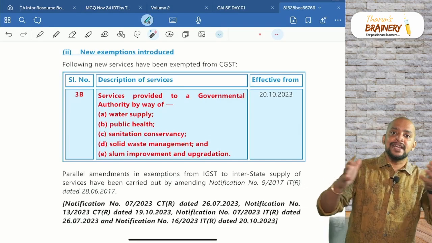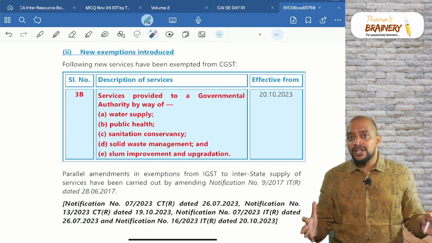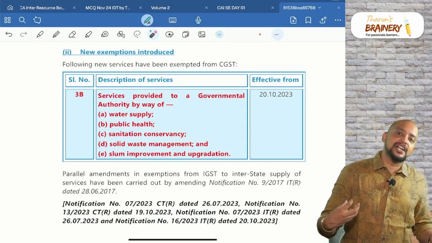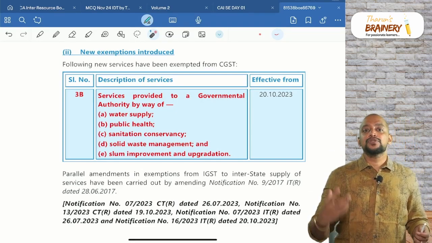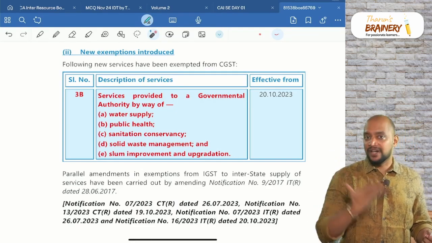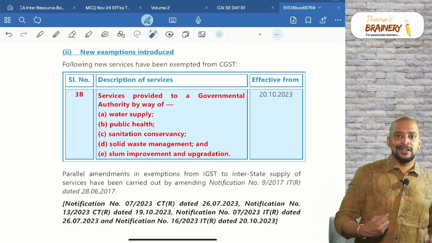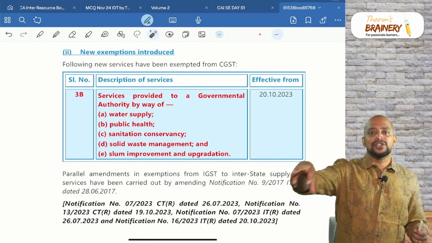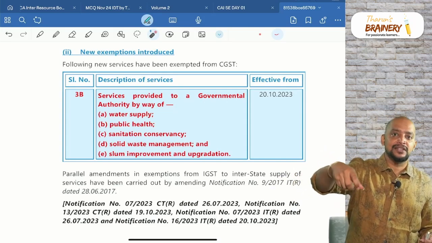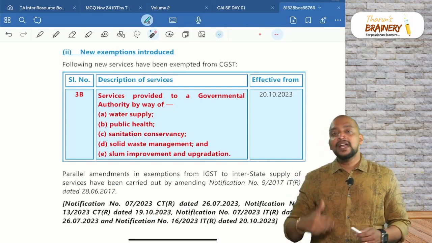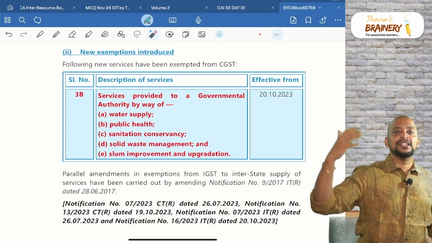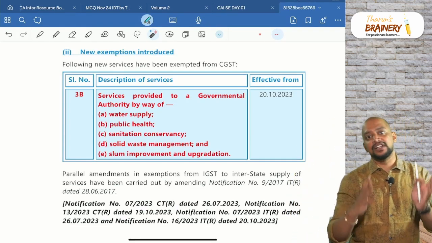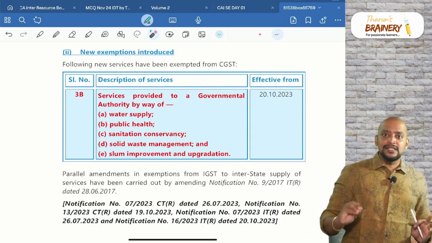And there is a drainage. Because this drainage is open, a lot of insects and mosquitoes will come, so diseases will come, and public health will get affected. When the health gets affected, the government will come and put in sanitation, like drainages, whatever chemicals etc. are required, and they even do the clearance of scrap waste. Whatever household waste and all, they will clear, and this is done by the government.